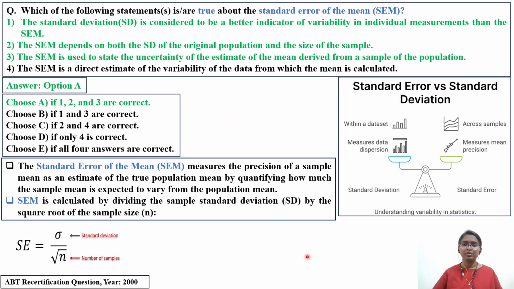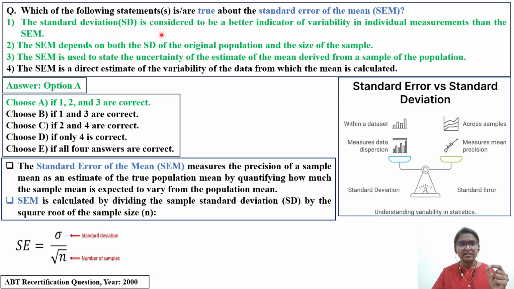Now we'll enter into another concept. This question is also taken from the American Board of Toxicology previous question paper. The question is: which of the following statements is true about the standard error of mean? The whole video is with respect to statistics only. So we are discussing SEM, that is standard error of mean. Let's see what the options are.